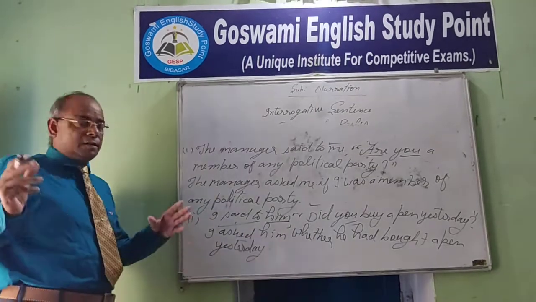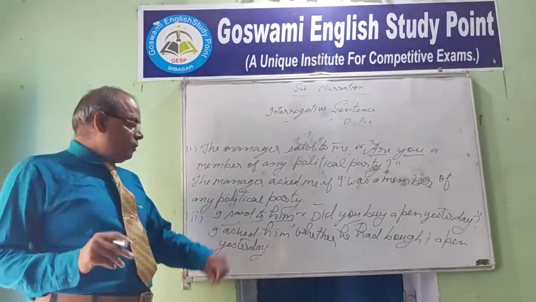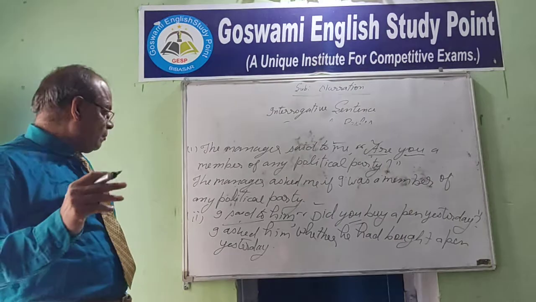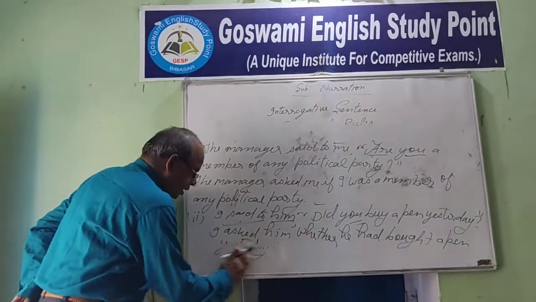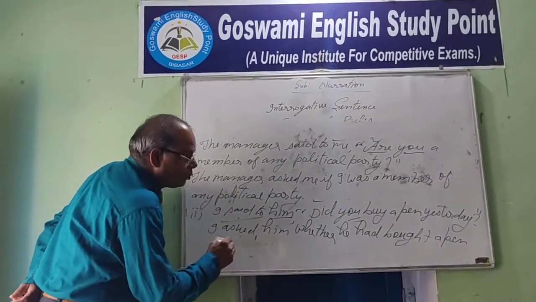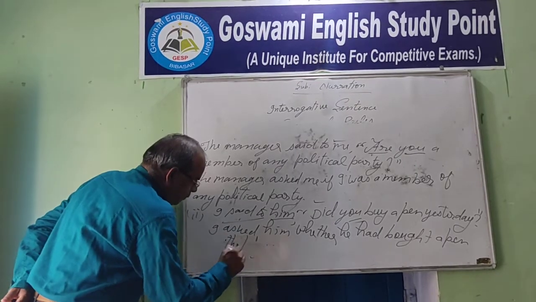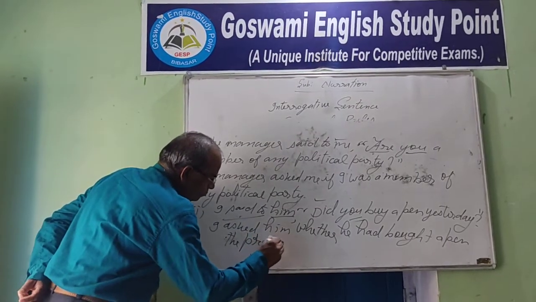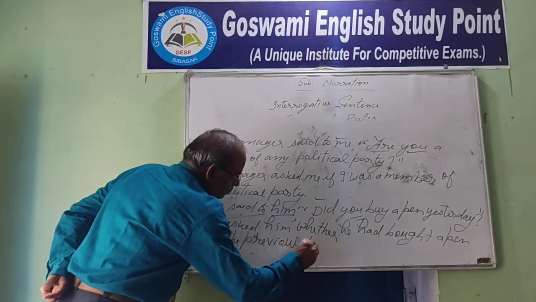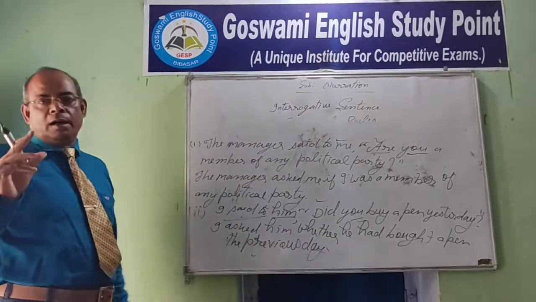We can change this sentence like this: I asked him whether he had bought a pen yesterday. Yesterday is changed into the previous day.